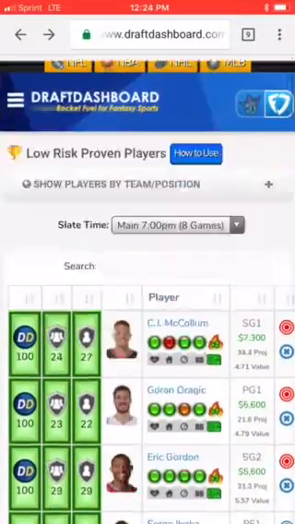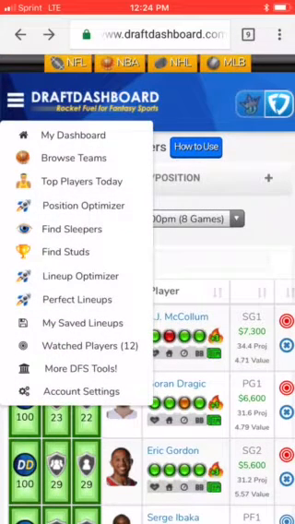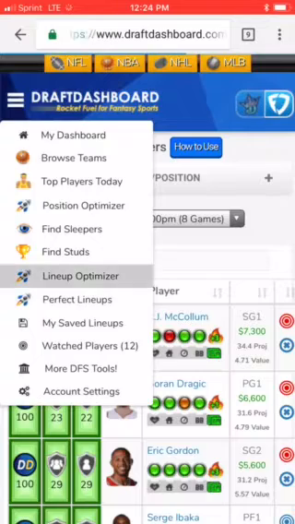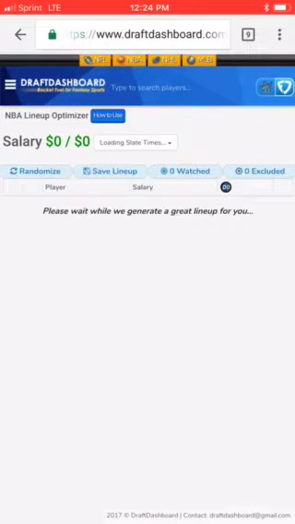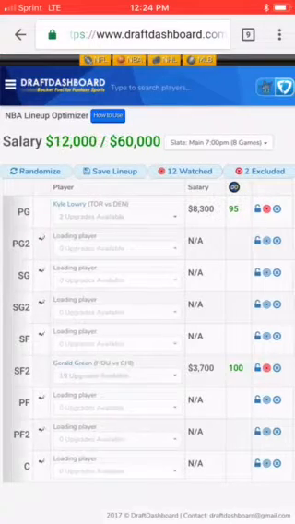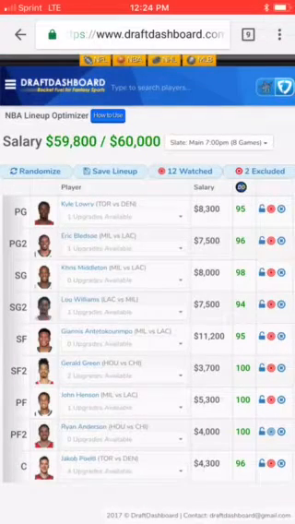So now let's look at our optimized lineup for today. You can do many different lineups and play as many games. If you click on perfect lineups, you can do like 5. It'll bring like 5 lineups up for you instantly. So that's pretty cool to do that.